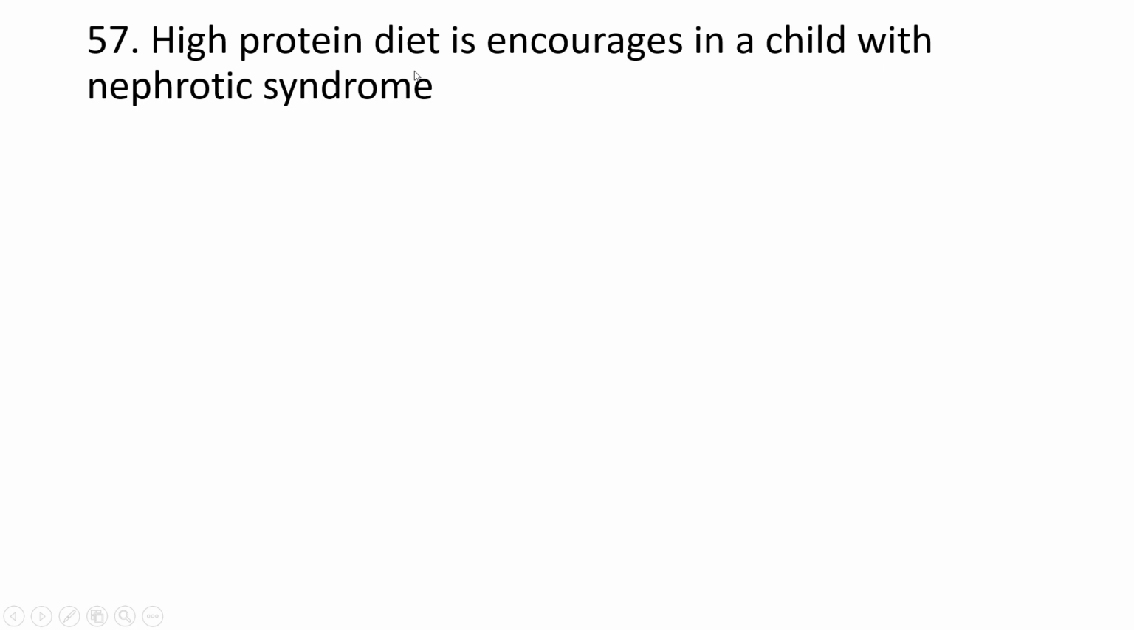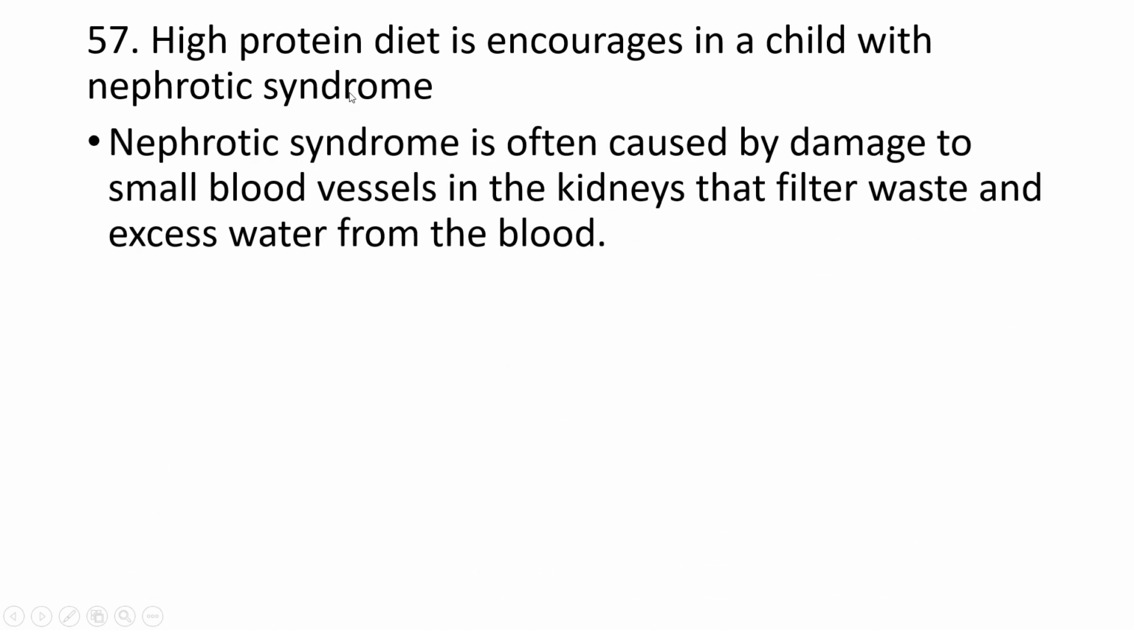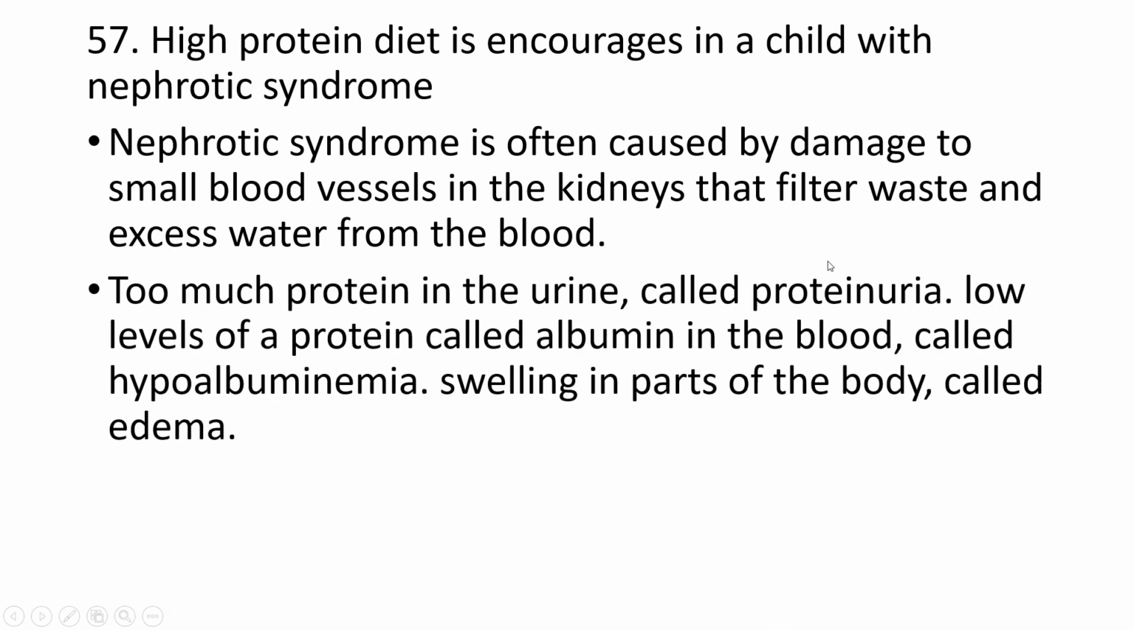High protein diet is encouraged for a child with nephrotic syndrome. Nephrotic syndrome is often caused by damage of small blood vessels in the kidney that filter the waste and excess water from the blood. Normally the protein is reabsorbed by the kidney and is never excreted in the urine. But because of damage to the cells of the kidney, too much protein is lost in the urine, which is known as proteinuria. The low level of protein called albumin in the blood is called hypoalbuminemia, which causes the oncotic pressure to decrease and swelling in other parts of the body, which is called edema, a common symptom of nephrotic syndrome.